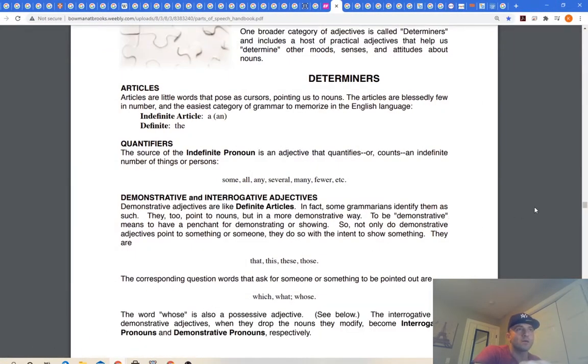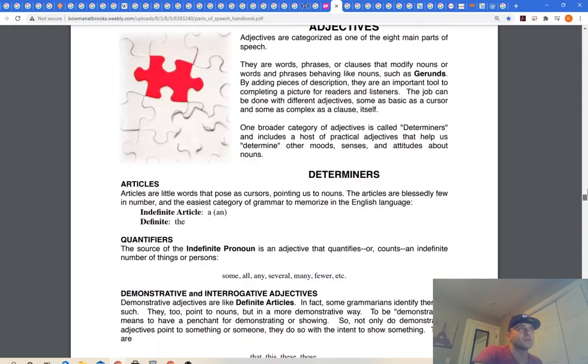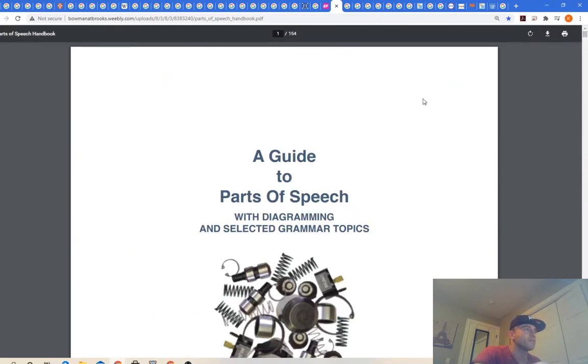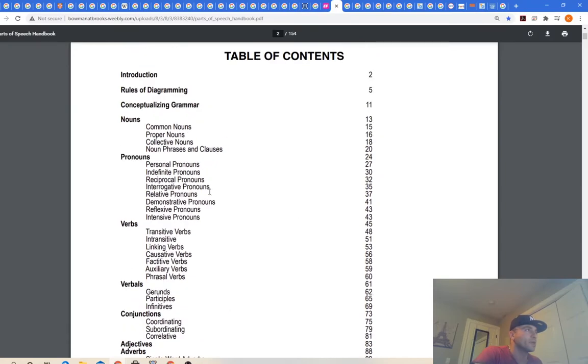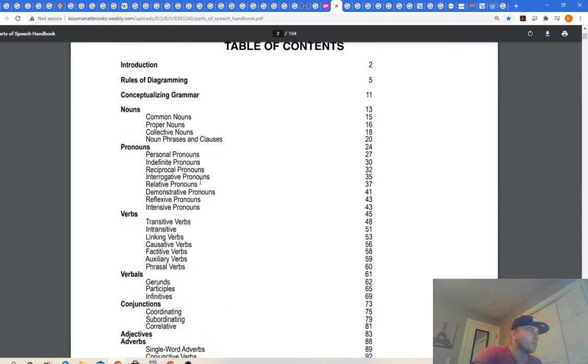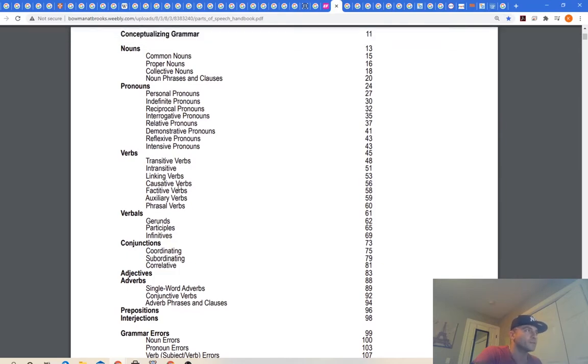So this is a great book. I found it. It's free. It's a PDF guide to parts of speech with diagramming. It's really helpful. You can download it. I'll put the link below. But it talks about all the different parts of speech so you can differentiate between them. It also talks about how you structure sentences. Really helpful.